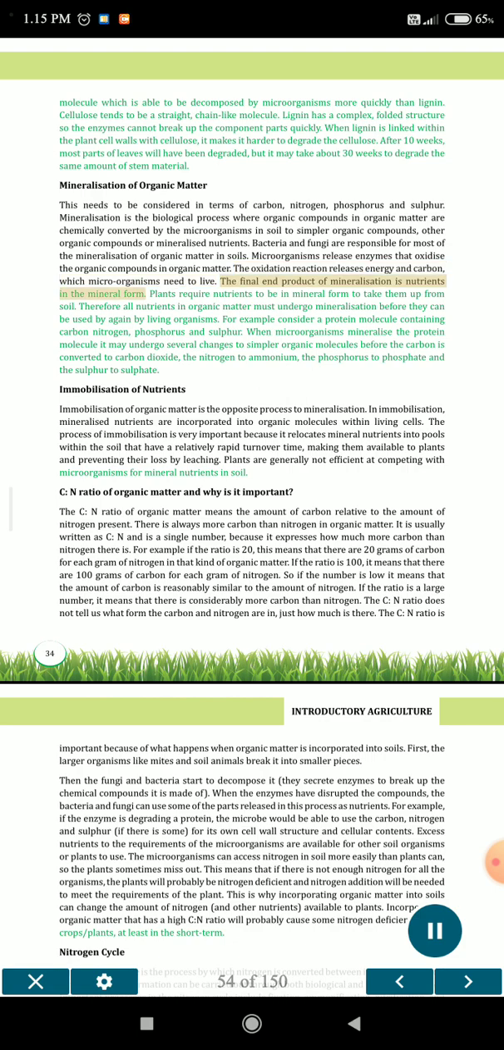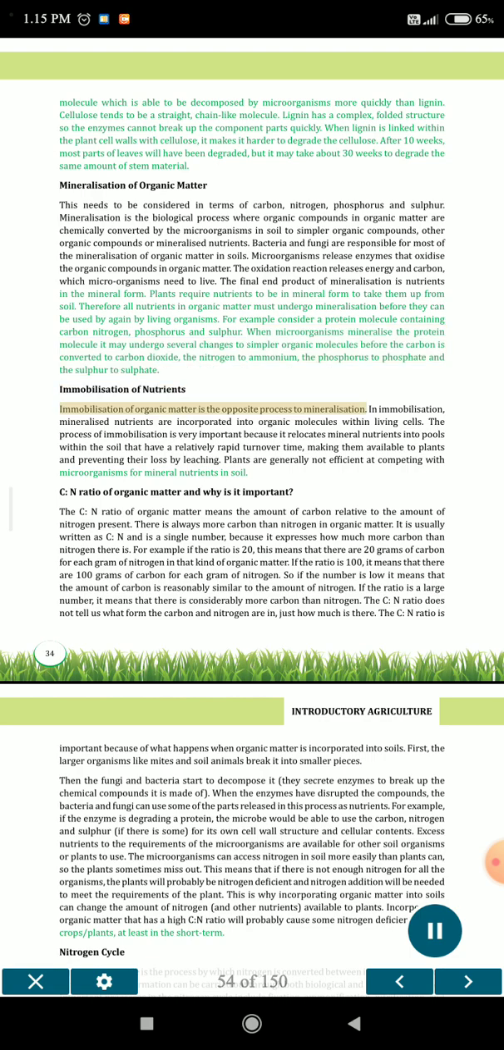The final end product of mineralization is nutrients in the mineral form. Plants require nutrients to be in mineral form to take them up from soil. Therefore, all nutrients in organic matter must undergo mineralization before they can be used by living organisms. For example, consider a protein molecule containing carbon, nitrogen, phosphorus and sulfur. When microorganisms mineralize the protein molecule, it may undergo several changes to simpler organic molecules before the carbon is converted to carbon dioxide, the nitrogen to ammonium, the phosphorus to phosphate and the sulfur to sulfate.